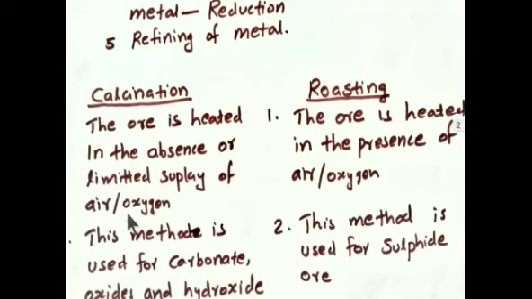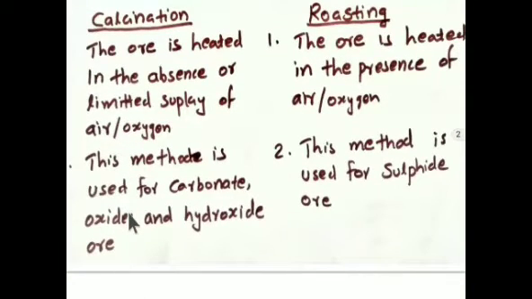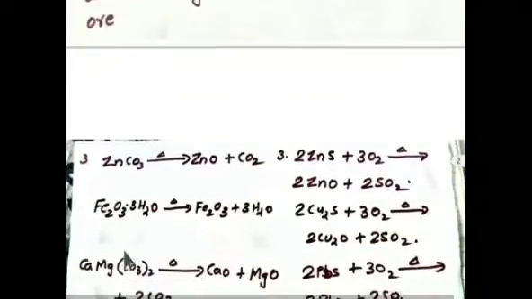Whether it is calcination or roasting, we select based on the nature of the ore. If the ore is a carbonate ore, oxide ore or hydroxide ore, we can select calcination. But if the ore is a sulfide ore, select roasting. Let us discuss some examples.